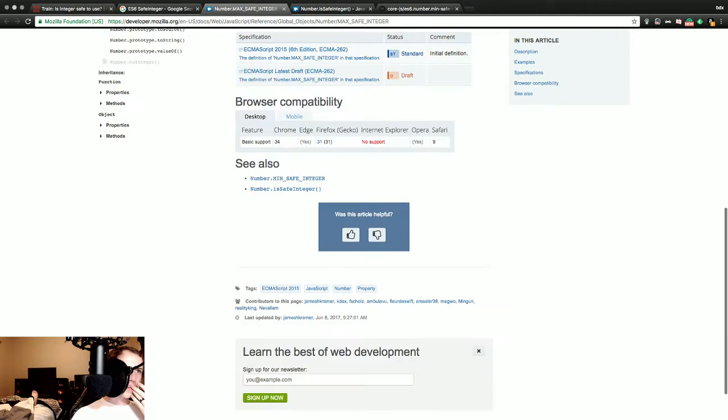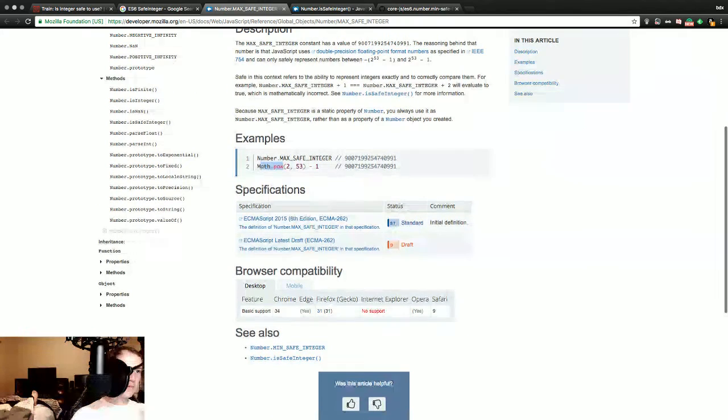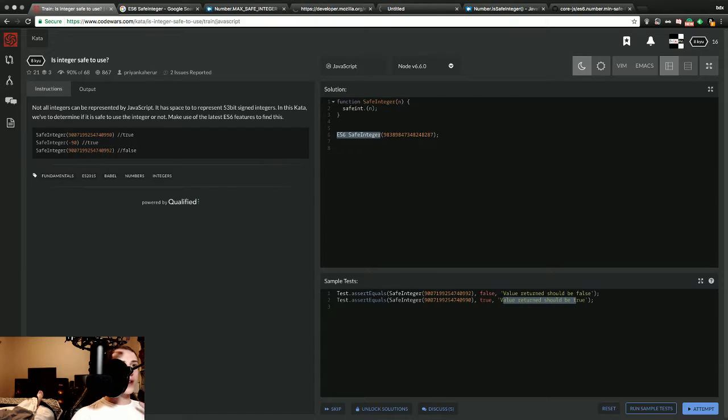I get that this is... Well, number min safe. Number dot is... Oh, look at that. I said is safe, or I had safe dot int. So it's Number.isSafeInteger. There we go. That's what we're looking for. See, and we can just drop that 1 in here, and everything should be hunky-dory. I hope so.